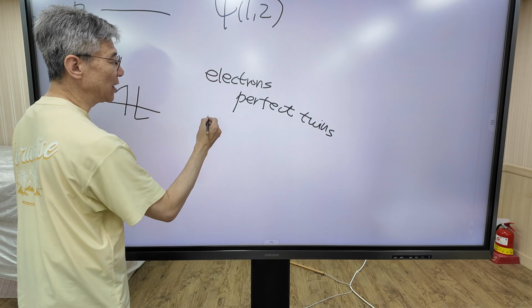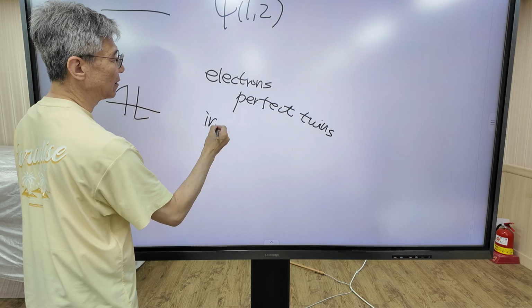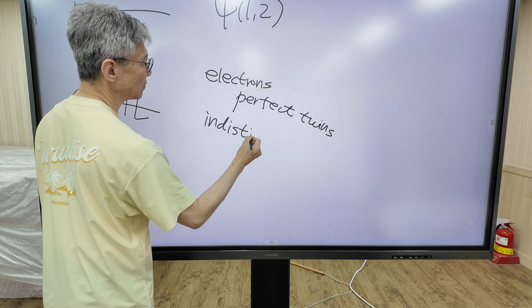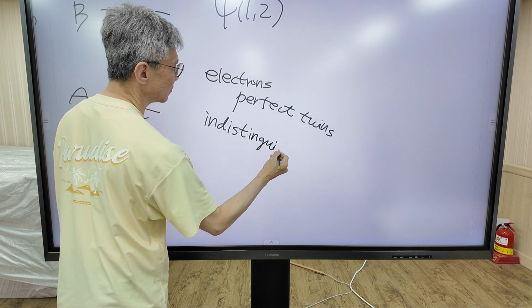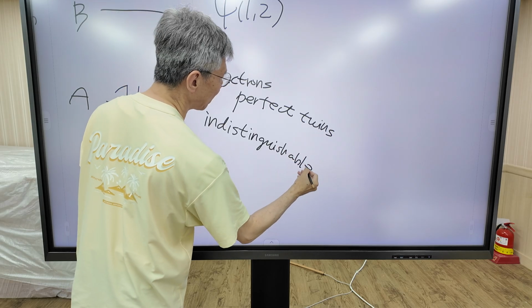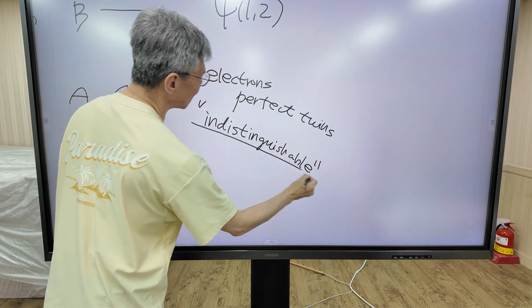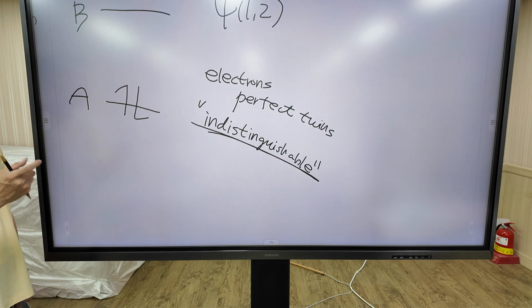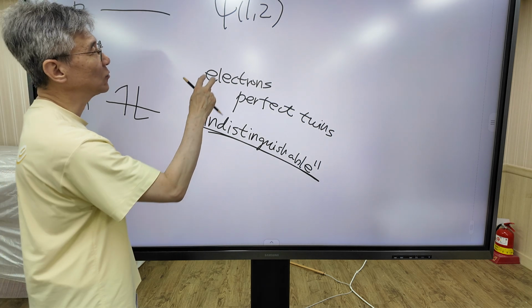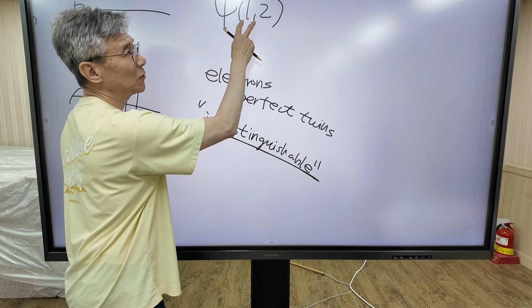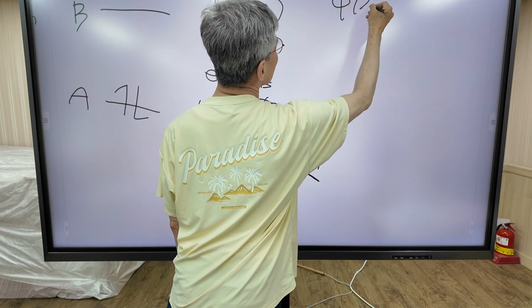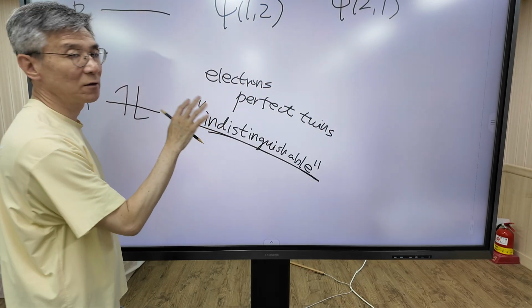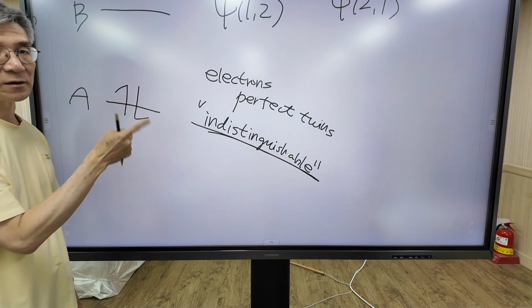It means they are indistinguishable. There is no physical way to tell which electron is 1, which electron is 2, because they are perfect twins. So when I swap electron 1 and electron 2, we cannot tell the difference because 1 and 2 are exactly the same.